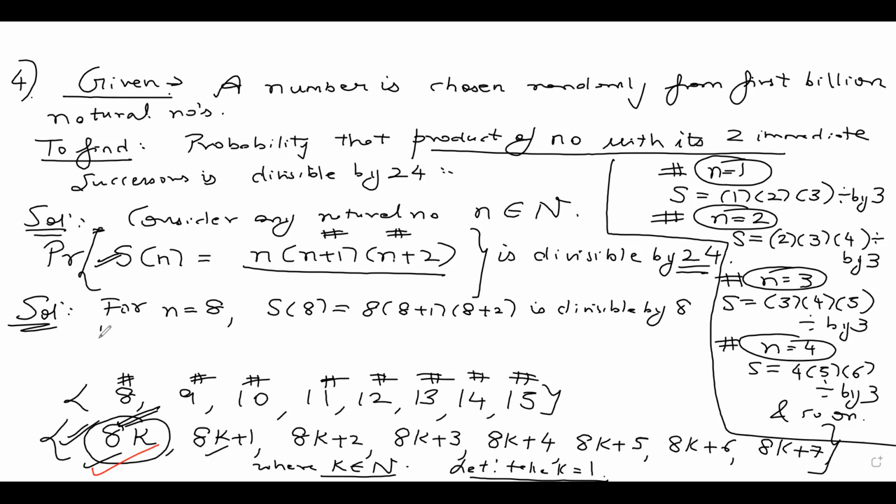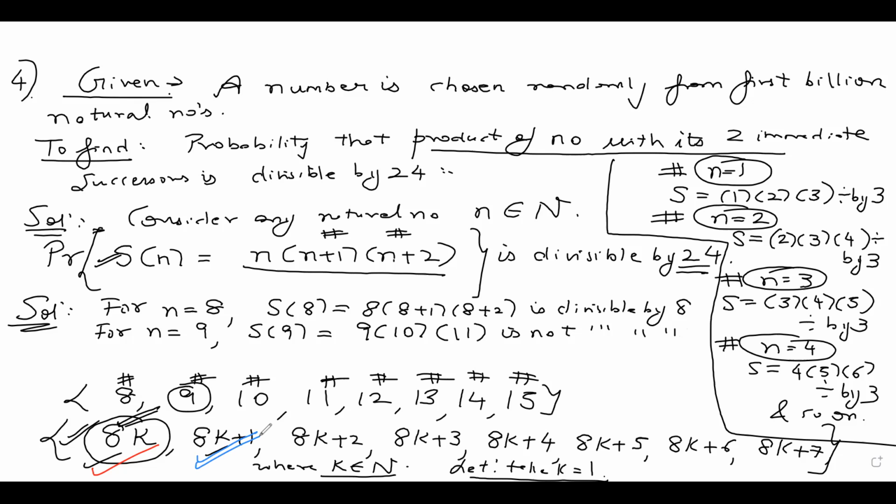Let me put 8k plus 1. That means let me put k is 1, so let me put 9. For n equal to 9, my S9 will be 9 into 9 plus 1, 10 into 9 plus 2, 11. Is this divisible by 8? You can see it's not divisible by 8. So I can take it up with blue color. That means this is not divisible by 8. All the red ticks are divisible by 8. All the blue ticks are not divisible by 8.